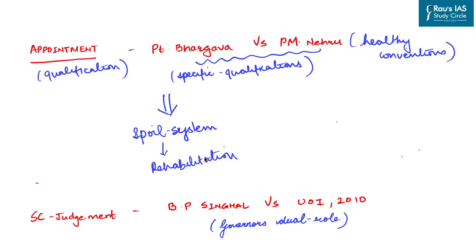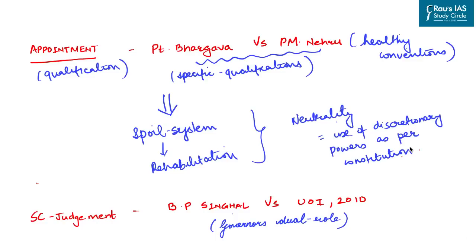Besides that, the position has also been filled by the ex-bureaucrat and the former judges who have been appointed without even serving the cooling off period. This highlights the need for politically neutral governor, and which has been resonated by various commissions like Sarkaria Commission, National Commission on the Review of Working of Constitution, and the Punchi Commission.